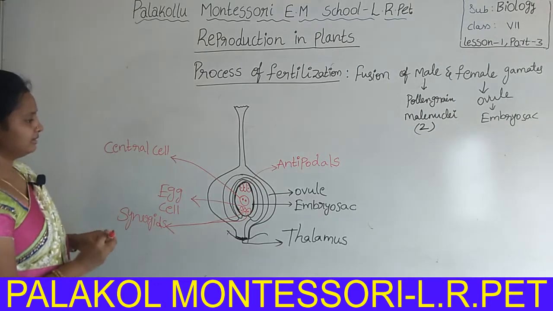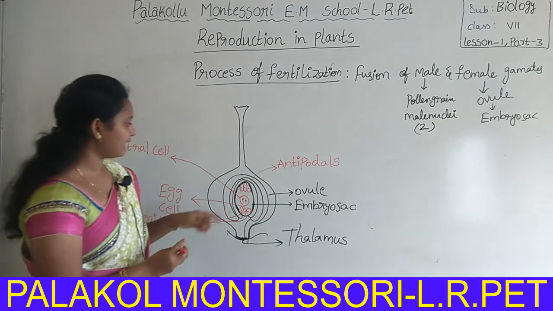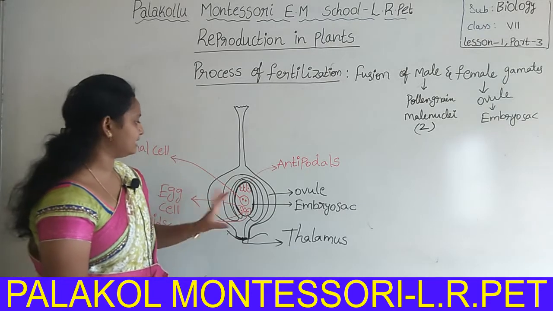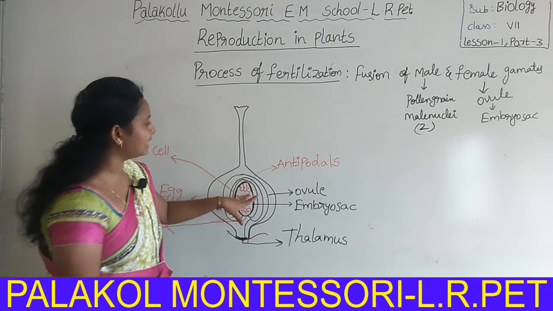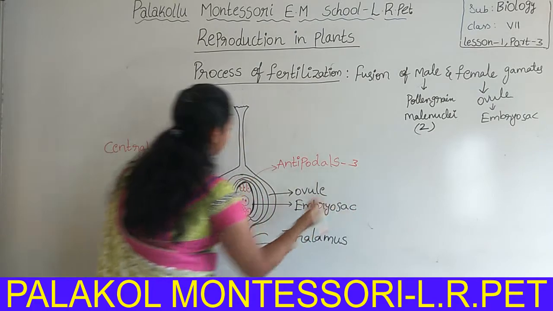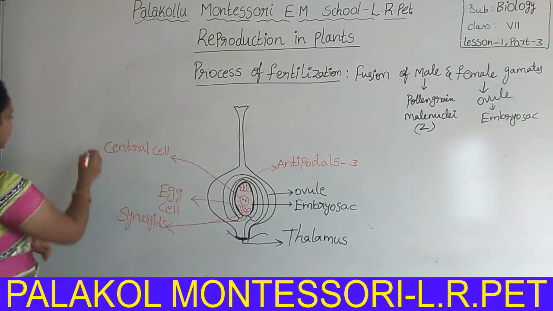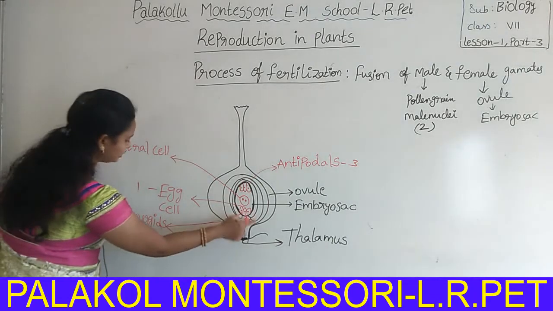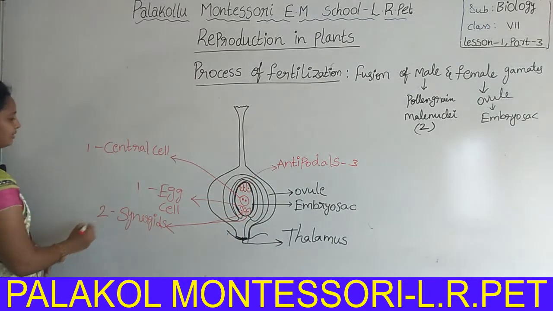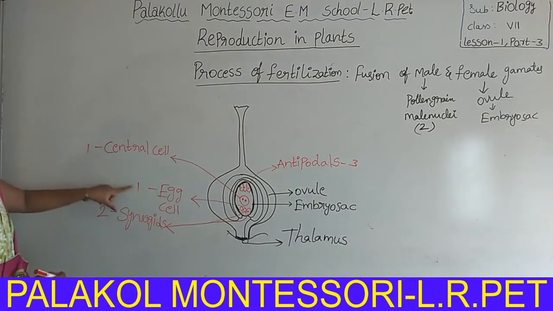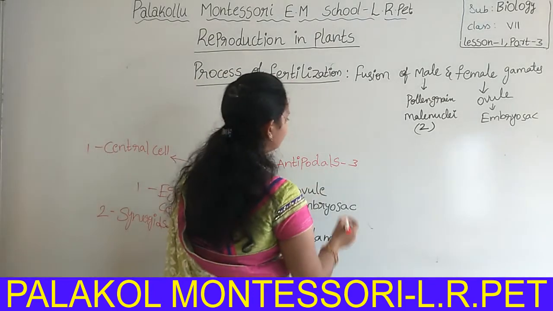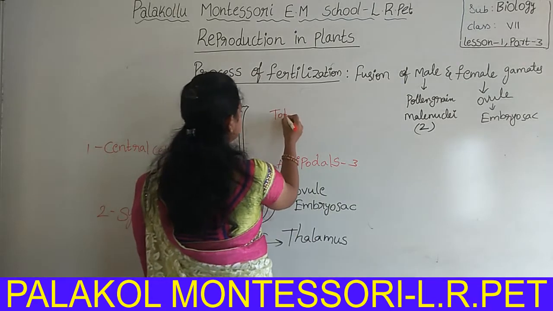Inside the ovule, the embryo sac is present. The embryo sac has 7 cells: 3 antipodal cells, 1 central cell, 1 egg cell and 2 synergid cells. Please count: 1 plus 1 is 2, 2 plus 2 is 4, 4 plus 3, overall a total of 7 cells.